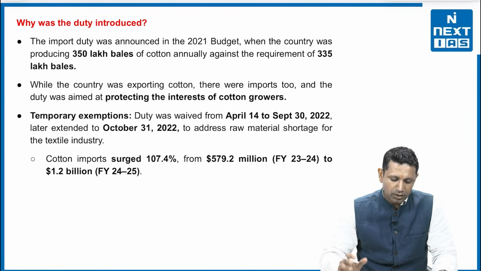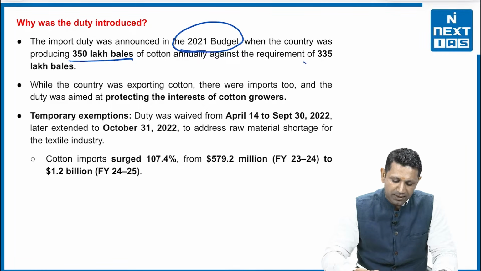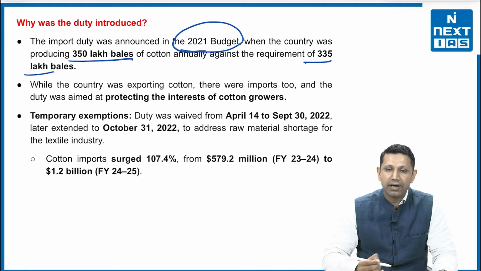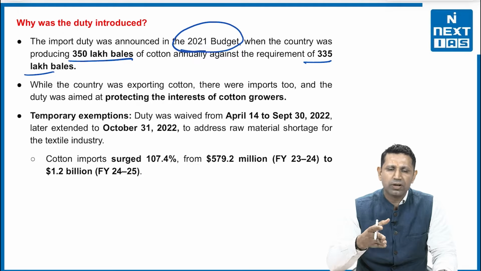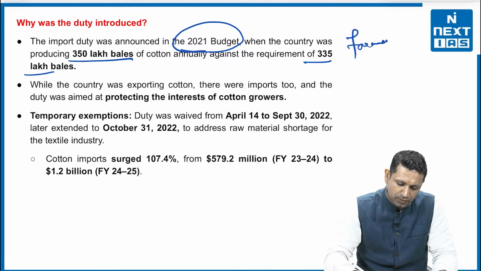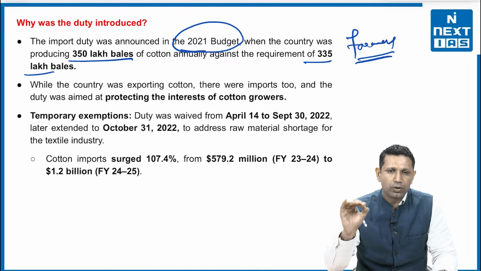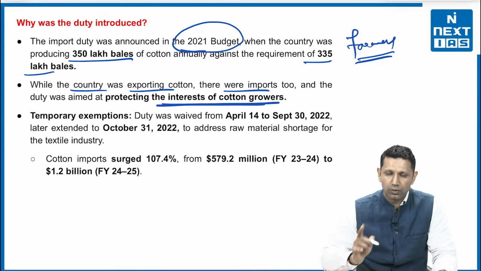Now, let's see why the duty was imposed. The duty was imposed in the 2021 budget. Why? Because we had a production of 350 lakh bales and our requirement was only 335 lakh bales. So, in the context of imports, the domestic price for the cotton bales would have fallen. That would have directly affected the farmers. In that context, the import duty was imposed. Now, the country was exporting cotton. There were imports too, and the duty was aimed at protecting the interest of the cotton growers.